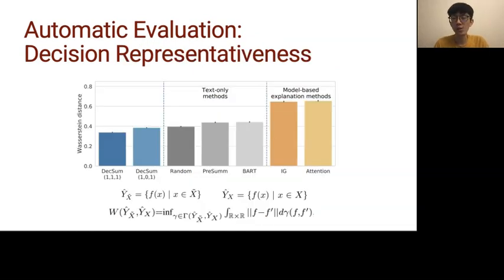Next, automatic evaluation of decision representativeness. In decision representativeness, we compute the Wasserstein distance between the decision distribution of the input x and the decision distribution of the generated summary x tilde. We can see that DecSum with 3 components reaches the lowest Wasserstein distance, and DecSum without the decision representativeness component is still better than other baseline methods. And on the right-hand side, we can see model-based explanation methods are much worse than other baselines, and this is because they tend to select sentences with extreme sentiment and ignore the sentences in the middle.